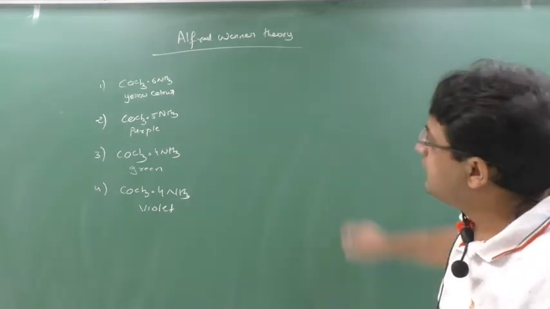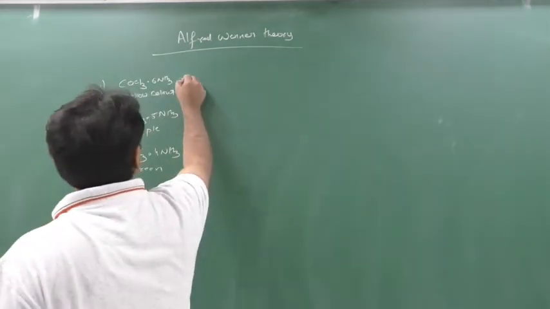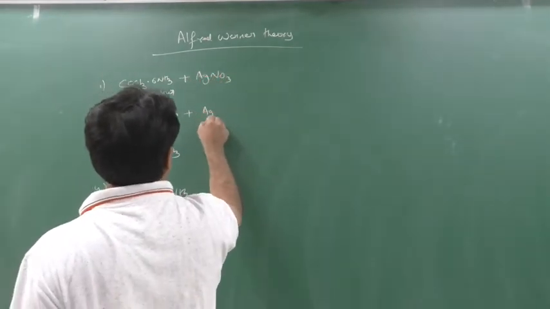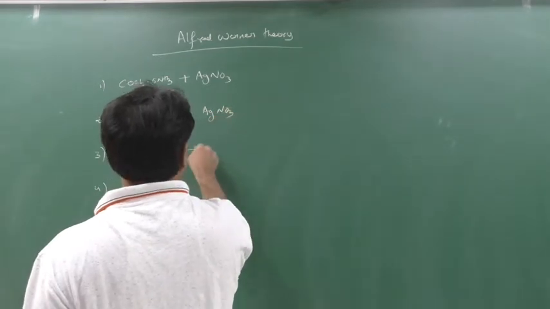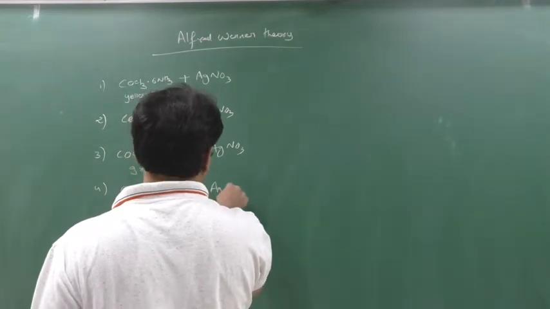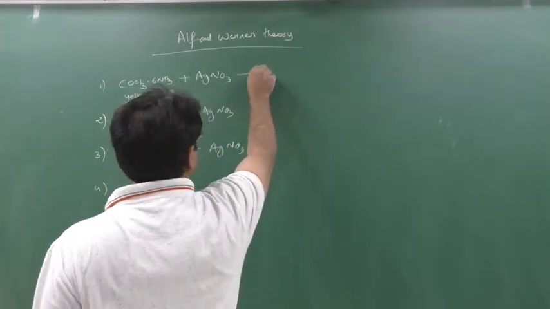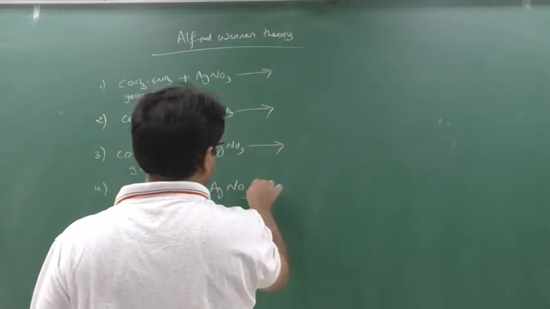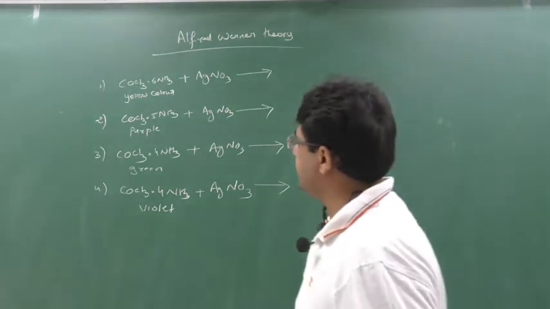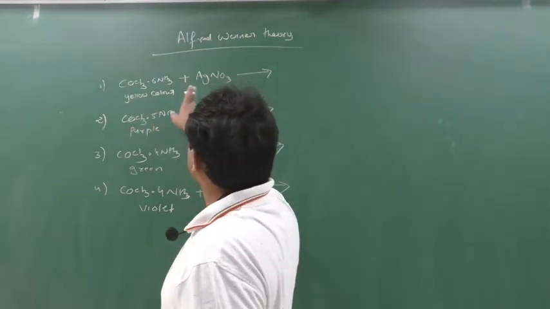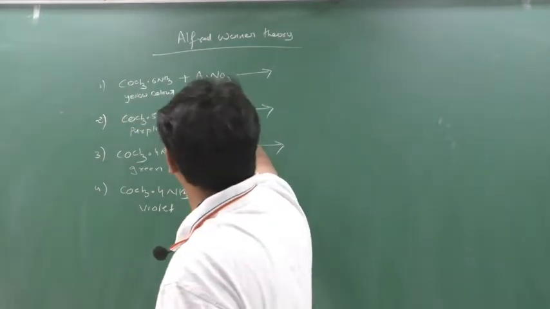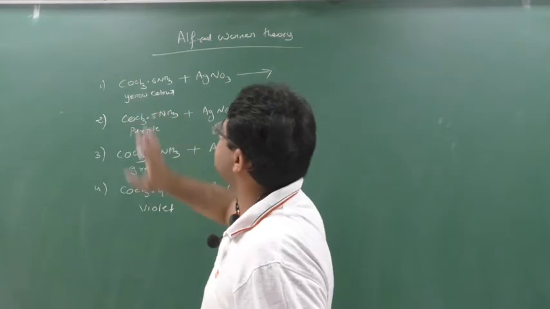Then he reacted them with AgNO3. This compound reacted with AgNO3, this also, this also, and this compound also reacted with AgNO3. Clear? Just understand, please don't write down. When he reacted, he saw that Ag plus will be forming here and Cl minus will be forming here.